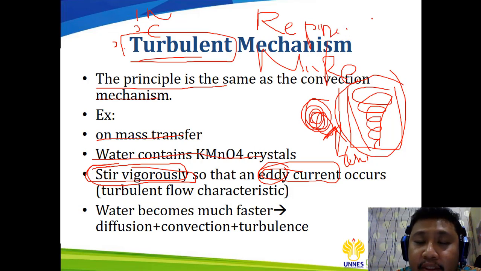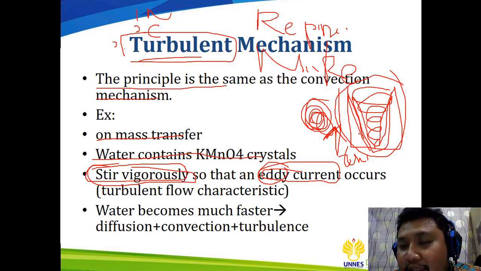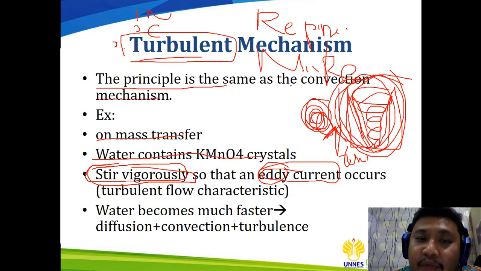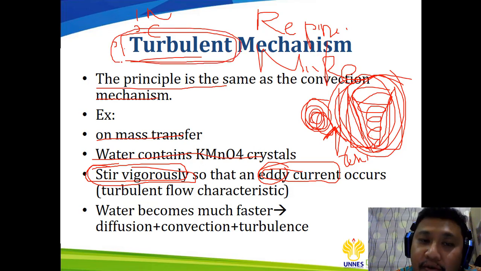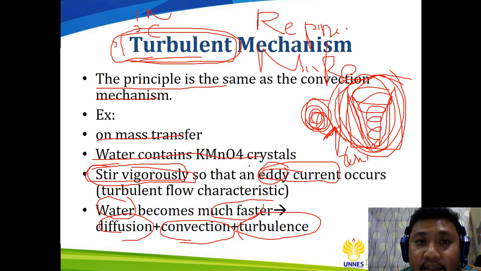The equation is also a little bit different. You can find the equation in the textbook. So when the fluid is stirred and creates a vortex, it means that the flow inside the mixer or inside this tube is very, very turbulent. That's why there is not only convection, but also the turbulent mechanism. So the diffusion becomes much faster when there is molecular diffusion, convection, and also the turbulence of the fluid.